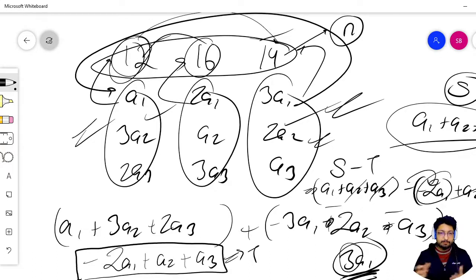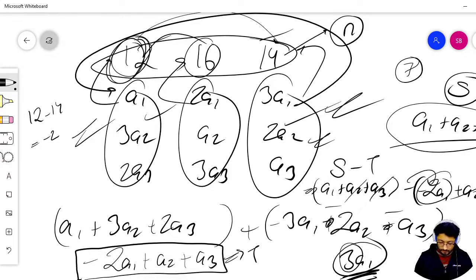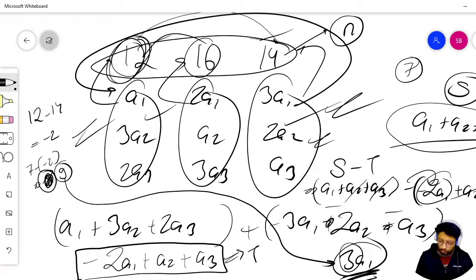So what I'm doing in the next point is that you take the first term subtracted from the last term, that is 12 minus 14, which turns out to be minus 2. Then you take minus 2 and subtract it from the total sum. The total sum that I got is 7, so I'll do 7 minus of minus 2, which turns out to be 9. And then you can see that 9 is the term that is equivalent to 3 into A1.